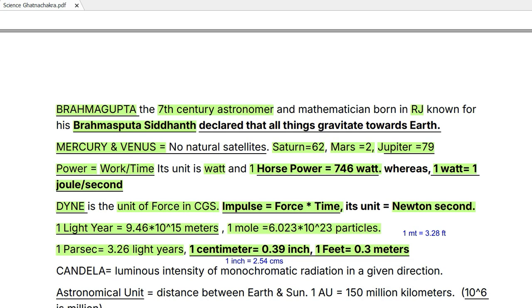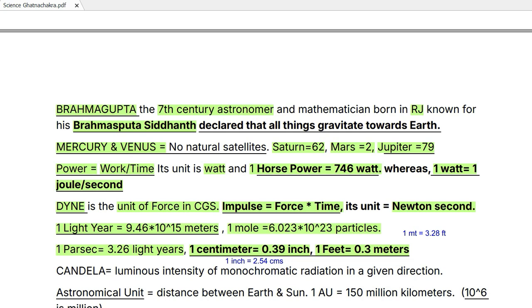And then 1 mole is 6.023 into 10 to the power 23 particles. Then 1 parsec is 3.26 light years. 1 centimeter is 0.39 inch. You can say that the other way, like 1 inch has 2.54 centimeters, or you can say that 1 meter has 3.28 feet.